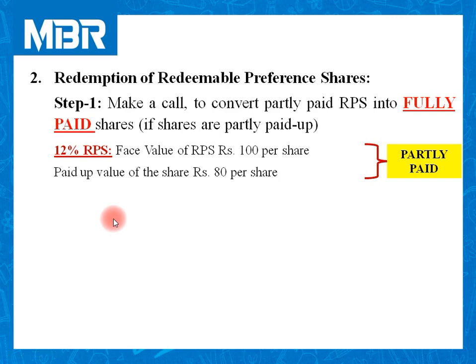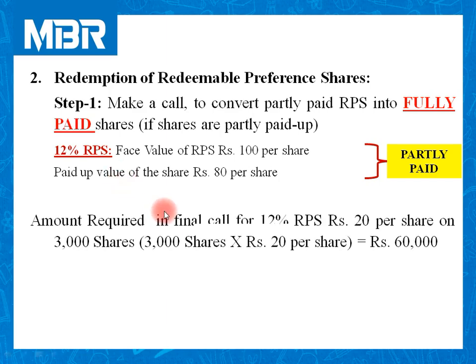Now, the first and foremost step is to convert these partly paid shares into fully paid. So the amount required in final call for 12% RPS is rupees 20 per share on 3,000 shares.